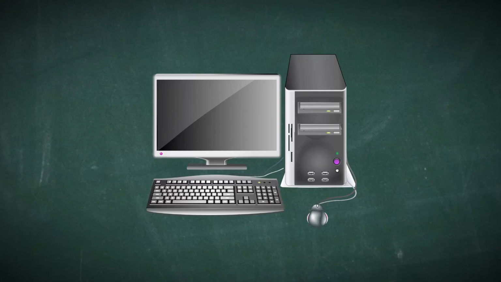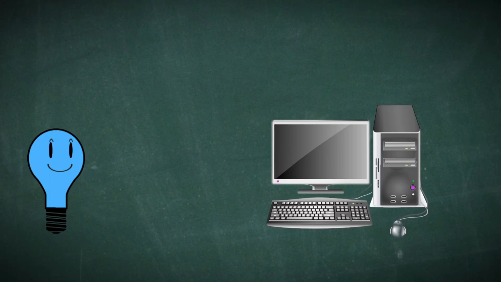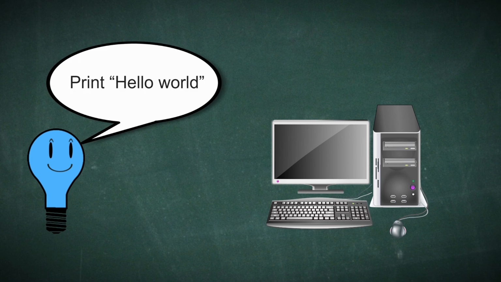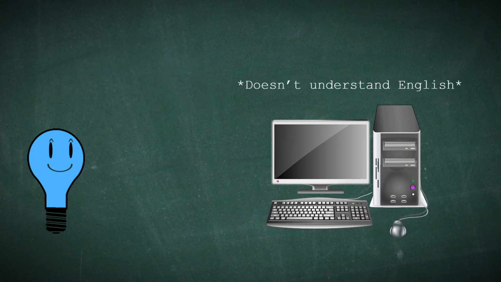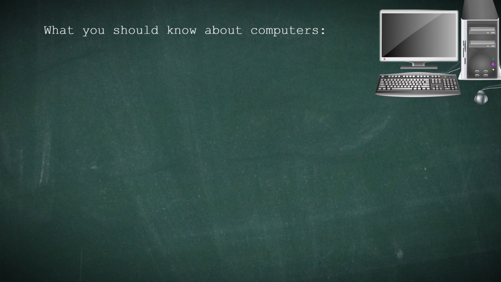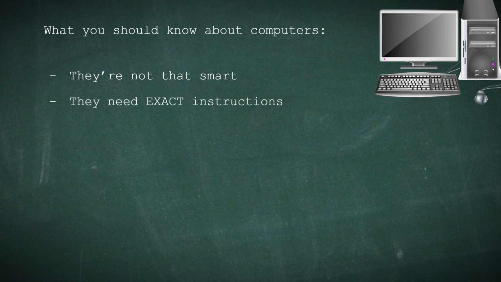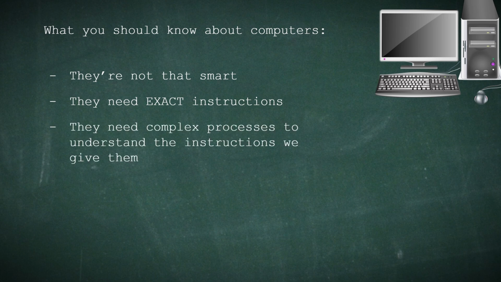This is a computer. You want it to do something for you, but asking politely won't work because it doesn't understand English or French or any other human language. I'm oversimplifying here, but the point is, computers are not smart. They are tools. They do exactly what we tell them to do. They need to be given precise instructions and they perform complex operations to understand those instructions.